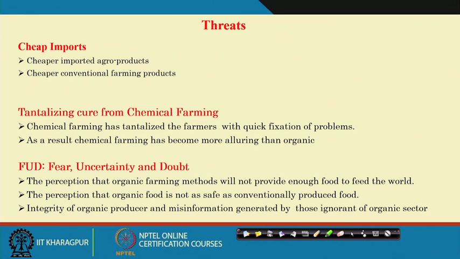So, these are some of the threats, but in general I can say organic farming may not face any type of threats if we tackle the weaknesses, bring out technological innovations and breakthrough technology, and meet the requirements of organic farmers.